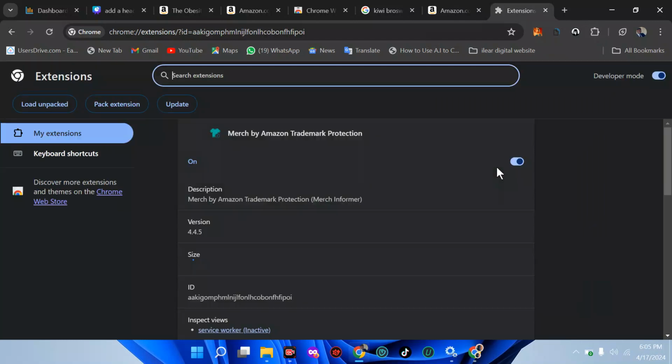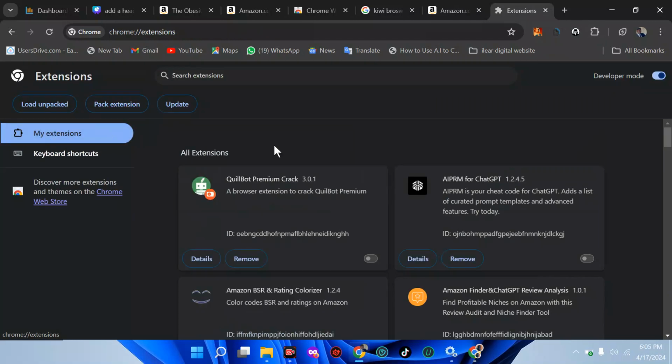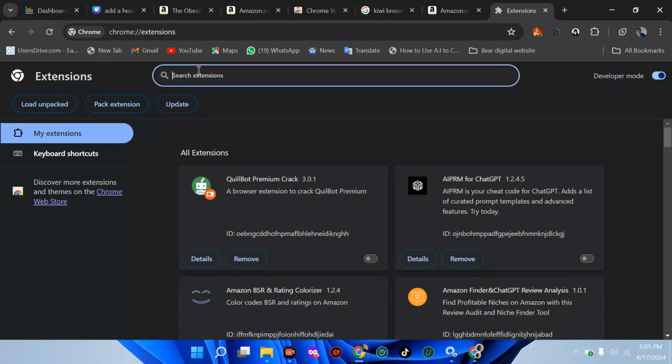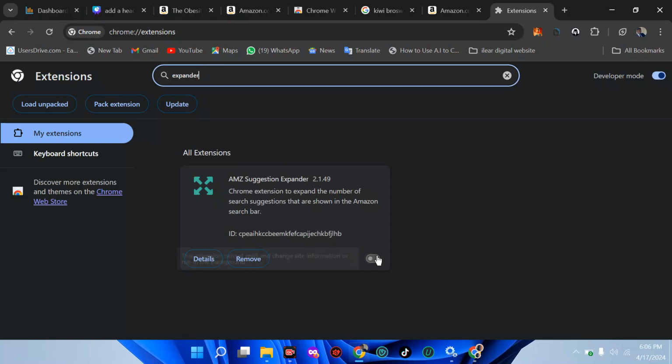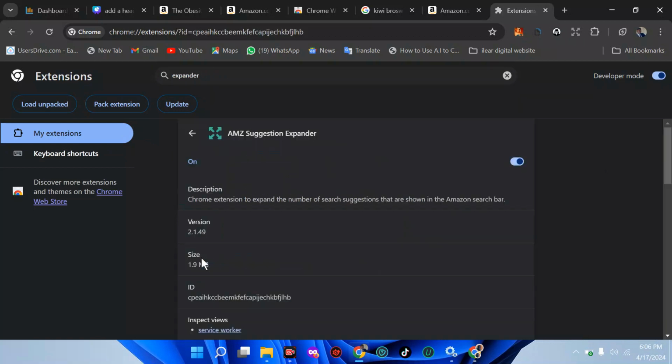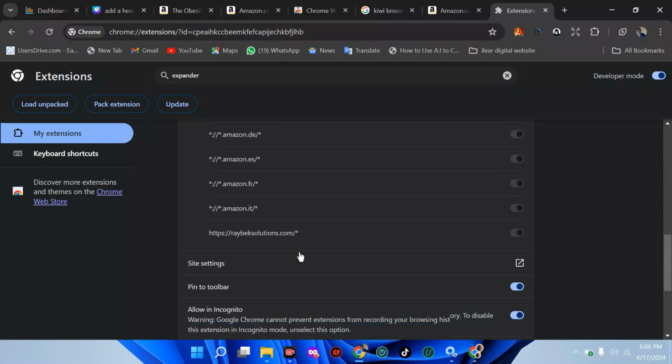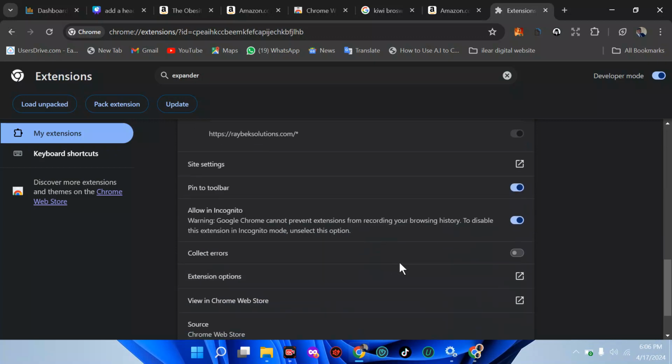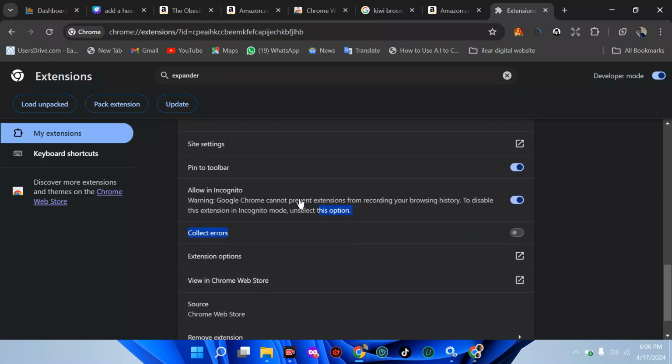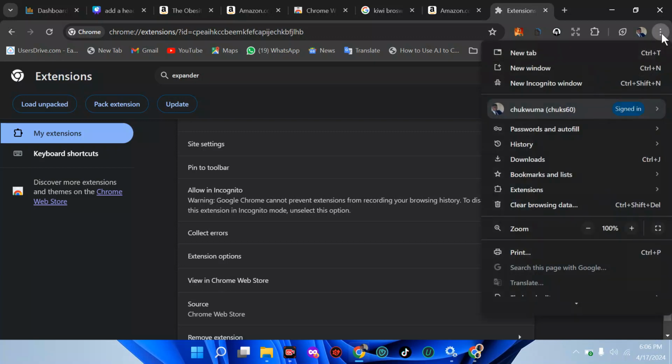So let's go straight to manage extension. I'm going to click on my extension. I'm going to search for that particular one, or still I can just be on the web store. Let me just write expander and see where it is. You can see now I'm going to turn this off, and you can go straight to the details of it, move down to this place of it, and turn on Incognito so that you can use this on Incognito browser. Incognito browser means they will not track you, nothing. No one will store your information. To go to Incognito, click here, you see new Incognito window. On your smartphone, you will see it as well. Just click on tab. It will ask you, is it Incognito or a private tab?